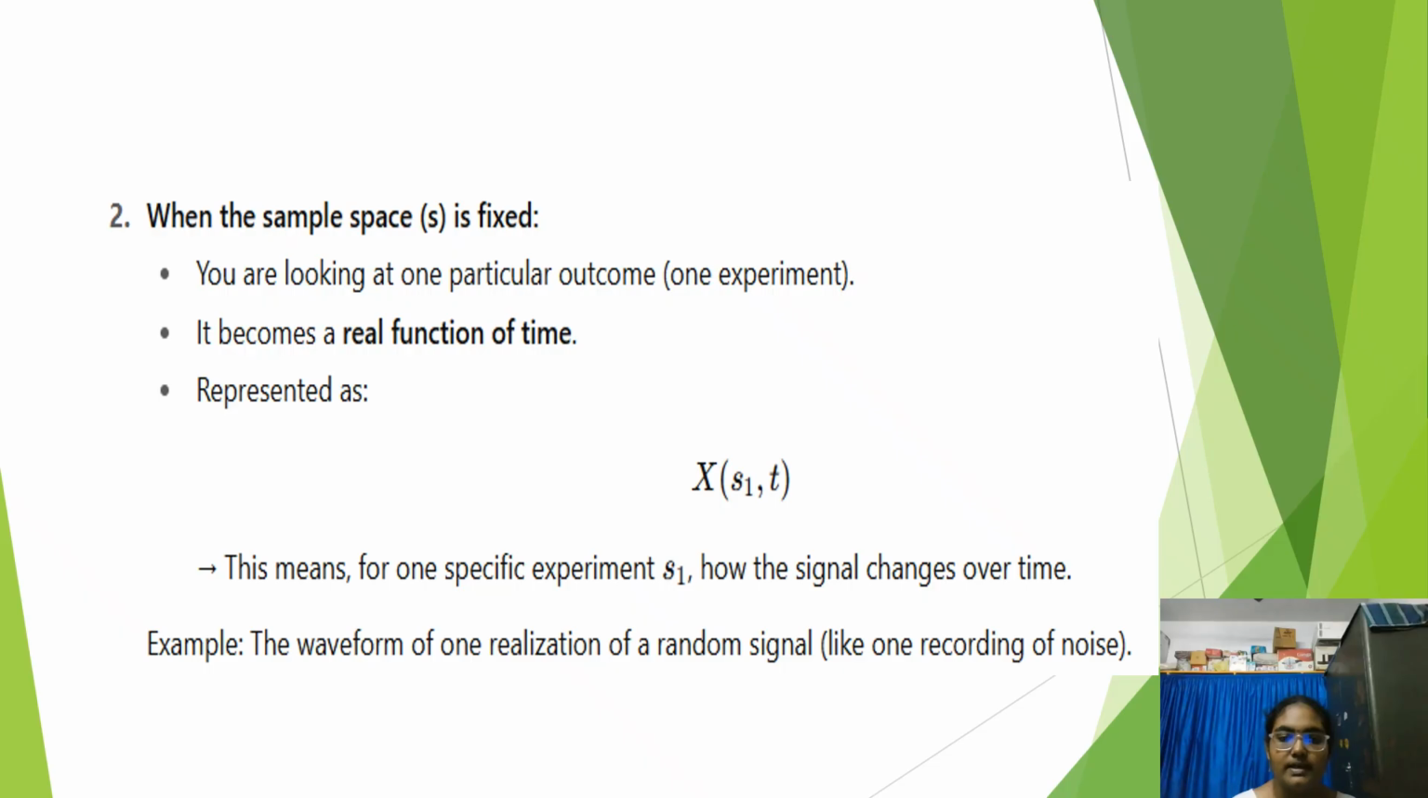Next, when sample space is fixed, we are looking at one particular outcome, that is, one experiment. When sample space is fixed, it becomes a real function of time, and it is represented as capital X of s1, t. This means for one specific experiment s1, how the signal changes over time. For example, the waveform of one realization of a random signal, like one recording of noise.